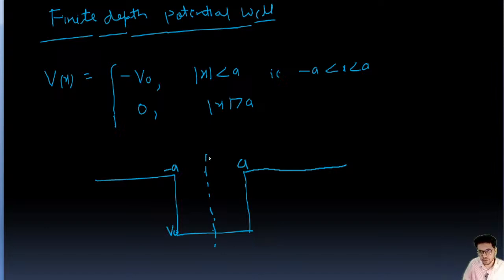This is 0. Okay, so this is a finite depth potential well, and 0 when mod x is greater than a. Okay, so this is about the potential well.